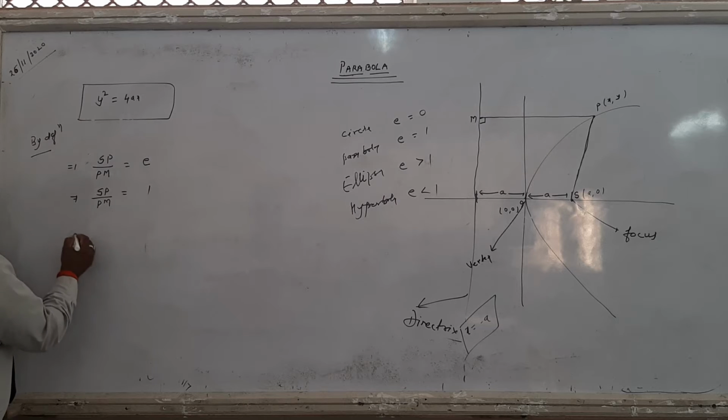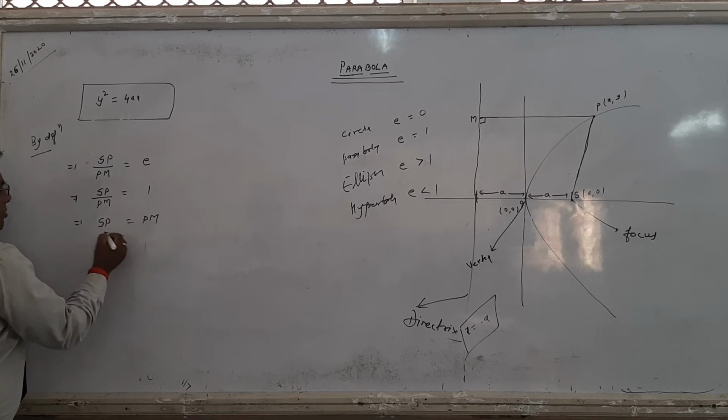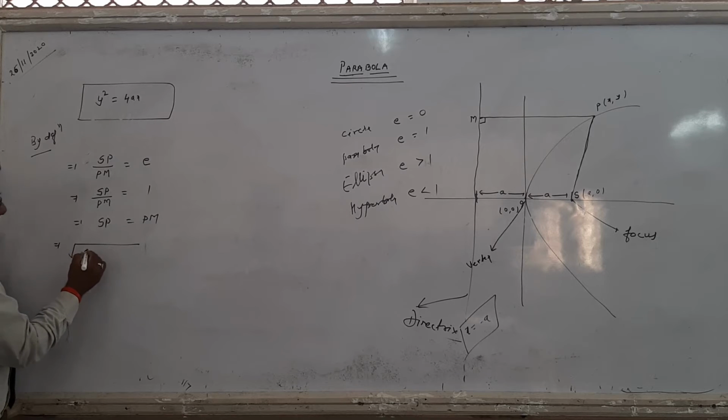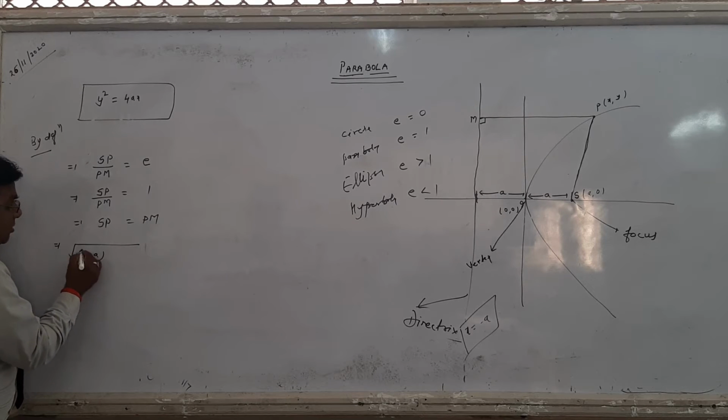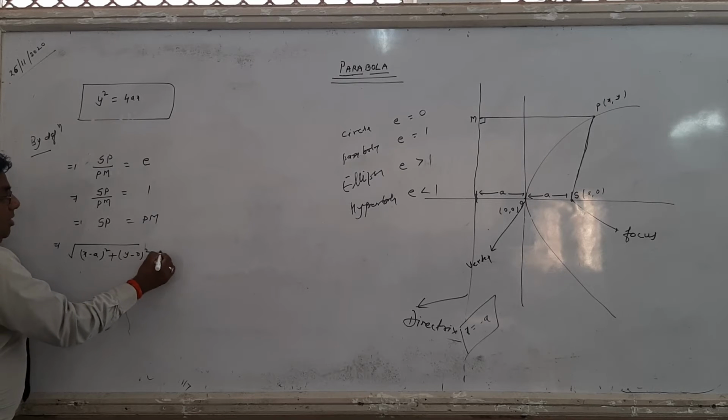Parabola की eccentricity 1 होती है, so then SP equals PM. Now look here student, S point is (a, 0), P point is (x, y). Now apply the distance formula of these 2 points: under root (x2 minus x1) whole square plus (y2 minus y1) whole square. That means under root (x minus a) whole square plus (y minus 0) whole square equals PM.